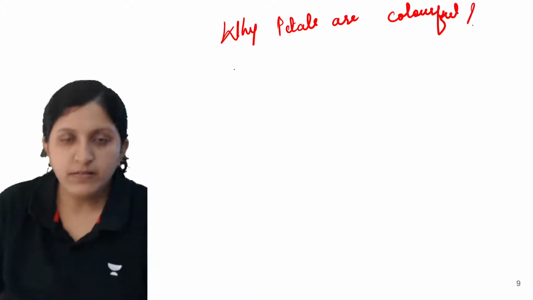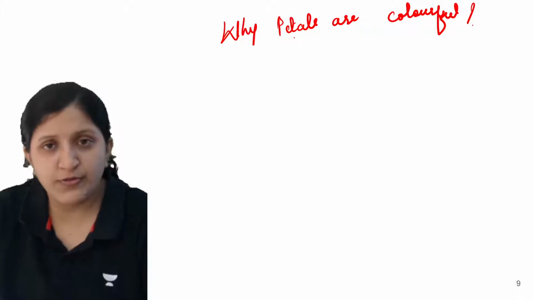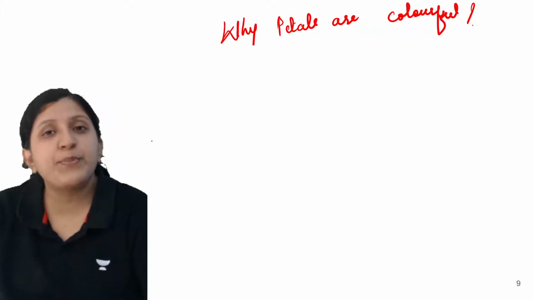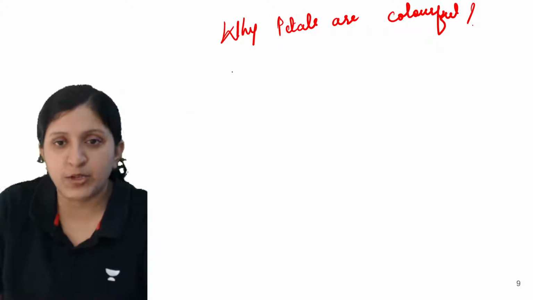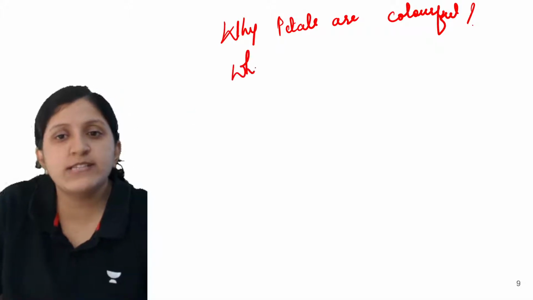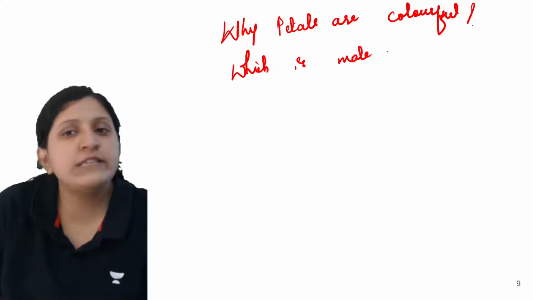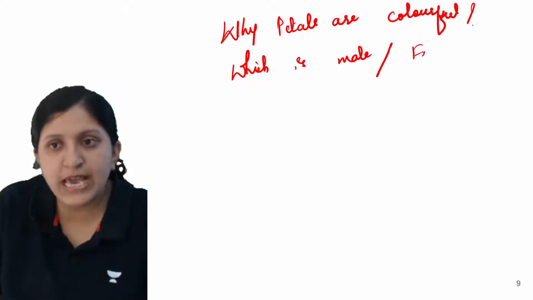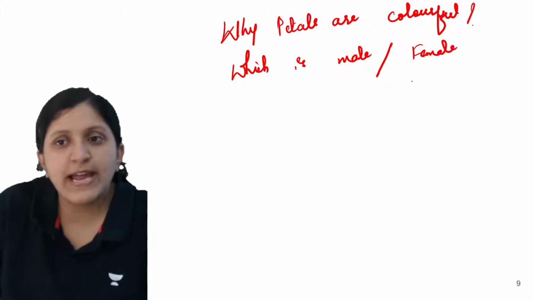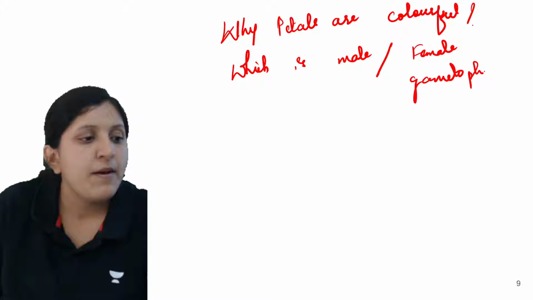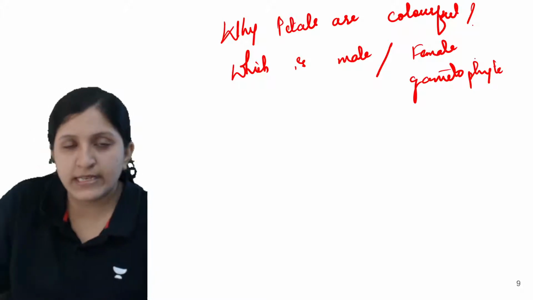Why are petals colorful, and why does male or female gamete production occur inside the male and female gametophyte? You can mention that. These are some of the questions before I start.